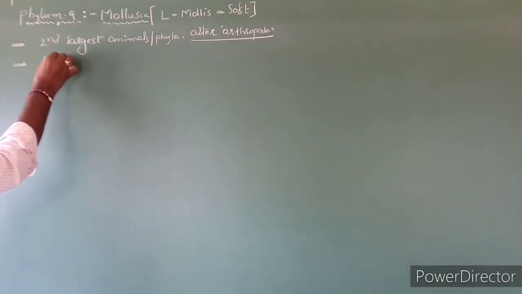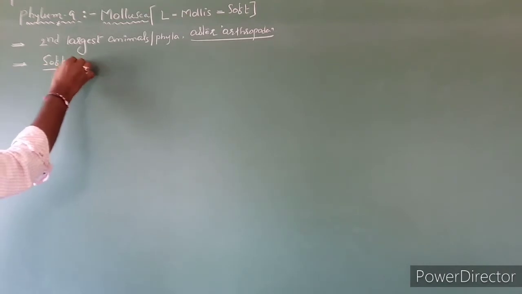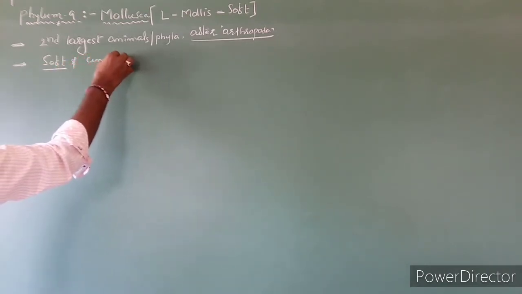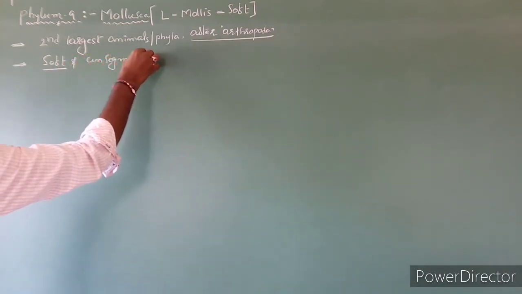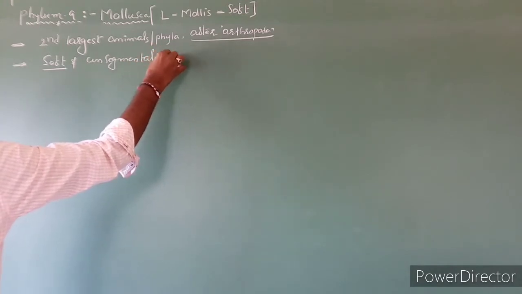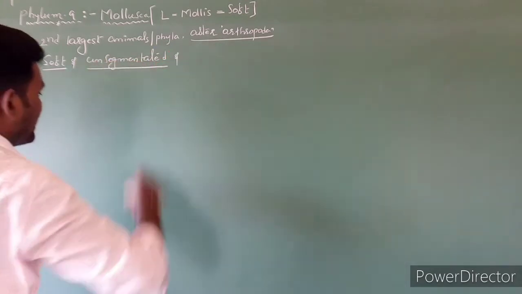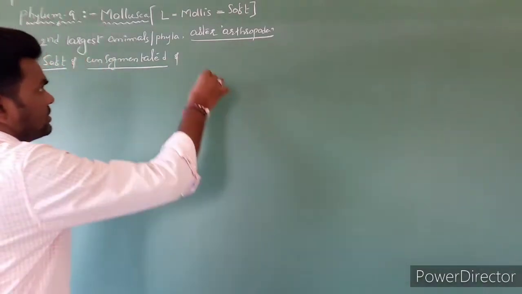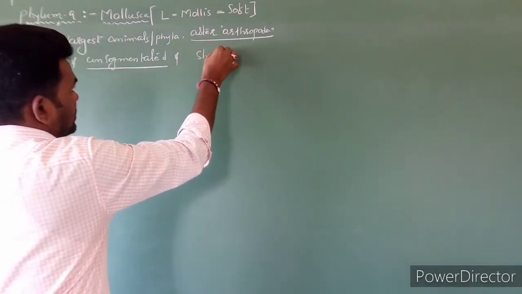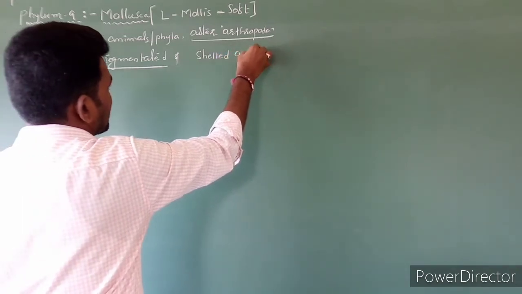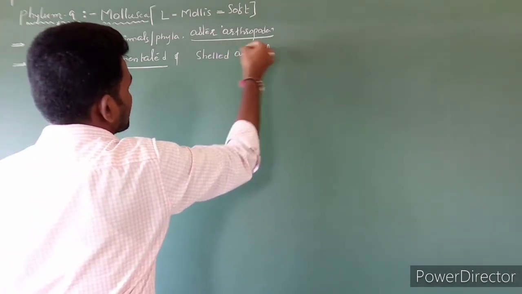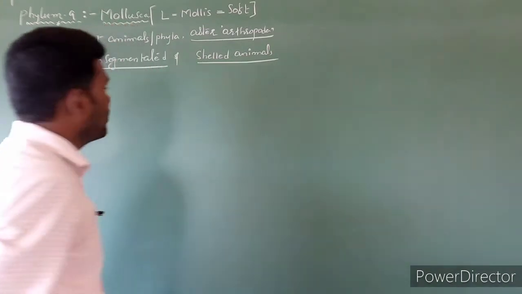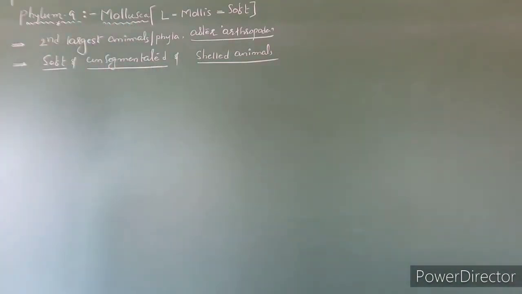The body is soft, unsegmented, and has an external skeleton, which is called a shell. These shelled animals are included in phylum number 9, Mollusca.